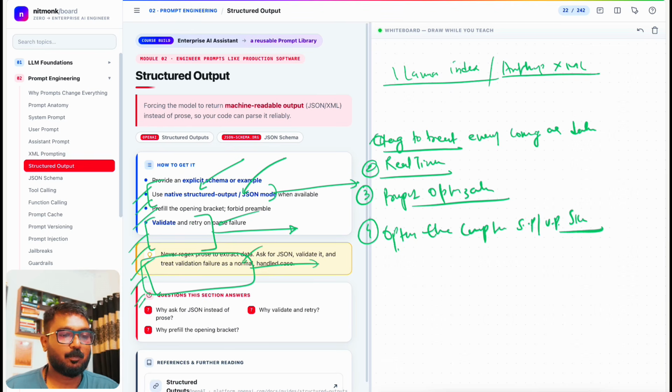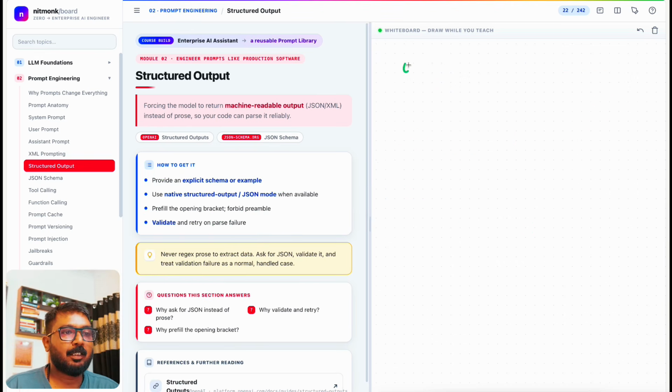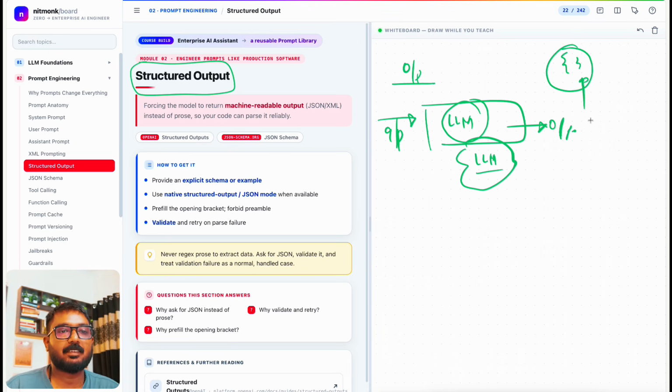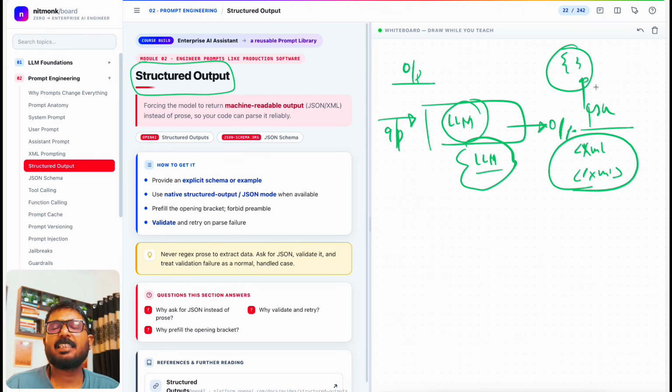Now let's look at structured output, correct? We learned about output, right? So this is the LLM, and the input goes in and the output comes out, correct? All the things happen in here, the LLM as a brain doing the reasoning and everything that we learned. Now, what is structured output? Whenever a structure comes in, try to think of JSON, right? Try to think of XML tags and information inside the XML tags. These two you can think of. That's the maximum structured output I have used in many enterprise businesses.